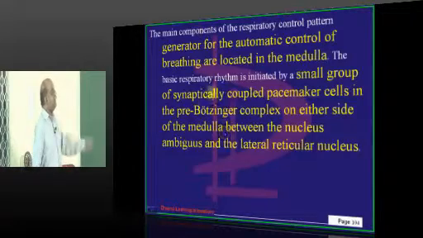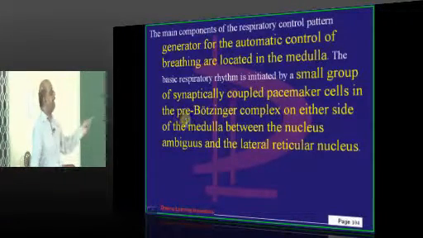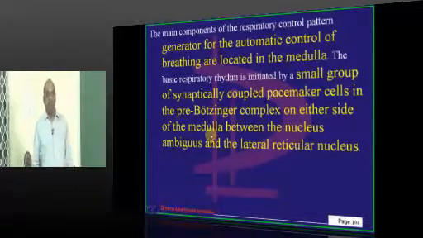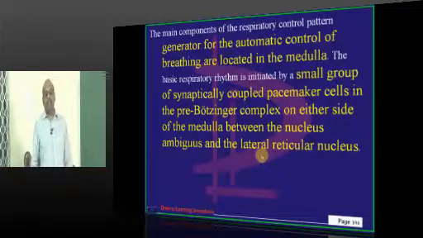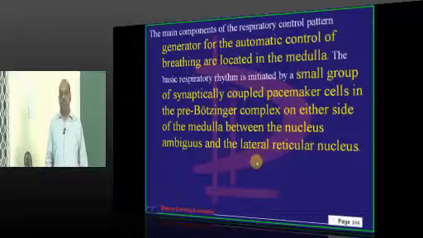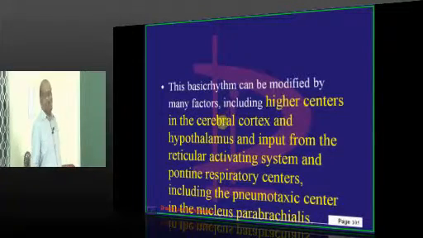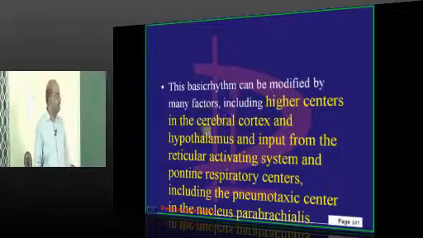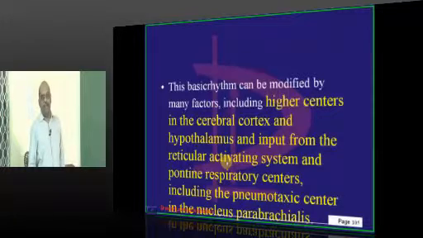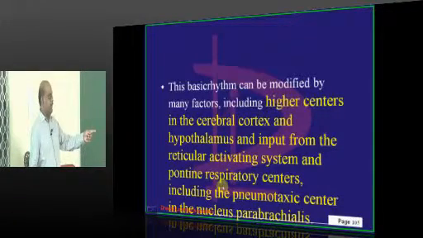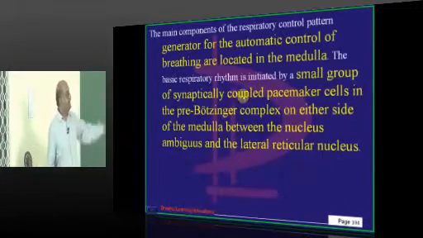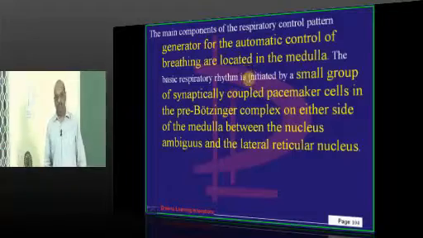We have a small group of synaptically coupled pacemaker cells in the pre-Bötzinger complex in the medulla, between nucleus ambiguus and lateral reticular nucleus, which is the place where the normal basic rhythm is produced. Now, who controls it? Higher centers of the brain. The hypothalamus also controls it. The reticular activating system will control it. And in the pons, you have a pneumotaxic center and apneustic center. They will also regulate this basic rhythm produced in the medulla.